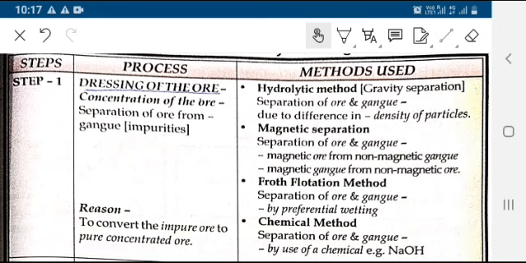What are the various methods of dressing of ore? Hydraulic method, that is gravity separation, and magnetic separation, which separates ore and gangue particles from other impurities which are non-magnetic in nature.